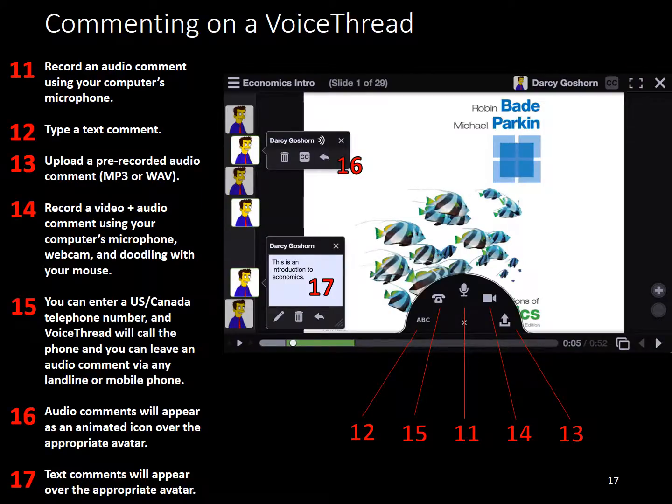And once more, we're taking a very close look at the VoiceThread commenting interface. And again, you may wish to pause this slide to more carefully read about all of the features of the commenting interface. Notice the different types of commenting available after you click the plus comment bubble at the bottom. You can type text comments, record audio comments with your telephone or microphone. You can also use your webcam to record a comment with both video and audio. You can also upload audio files that you've already recorded. In many of these options, you're given the ability to doodle on your screen with a pencil in order to highlight visual aspects of the slide while you're talking.